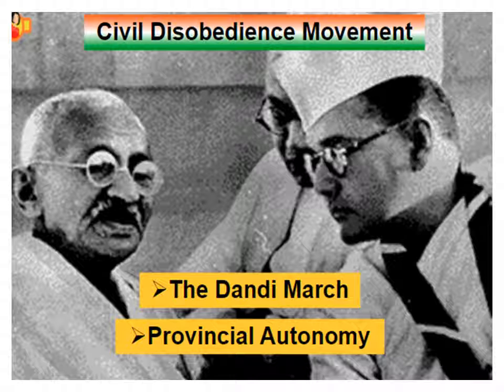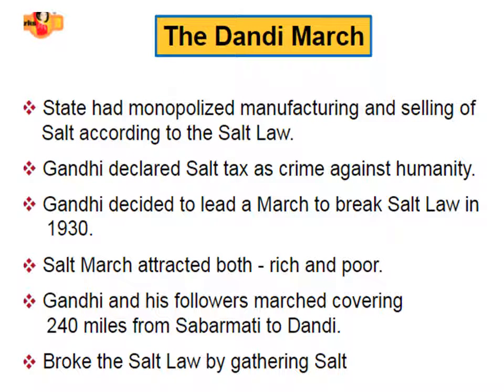Next, the All India Muhammadan Educational Conference at Dhaka, which led to the foundation of the Muslim League in 1906. So in the year 1906, the Muslim League. Dandi March, you all know very well, yes. So the state had monopolized manufacturing and selling of salt according to the salt law. So the British introduced the salt law, in which no Indians could produce salt without the permission of the British, and also they had to pay tax for salt. And Gandhi declared salt tax a crime against humanity.